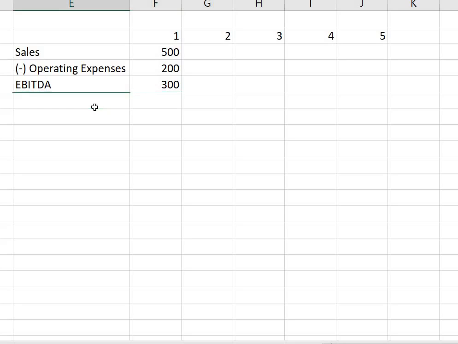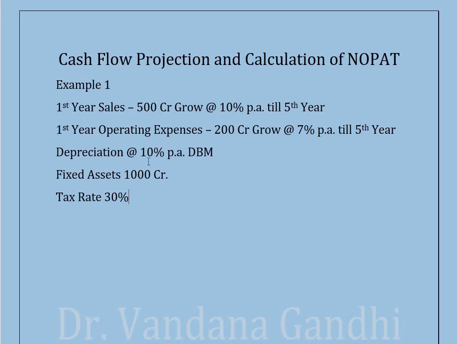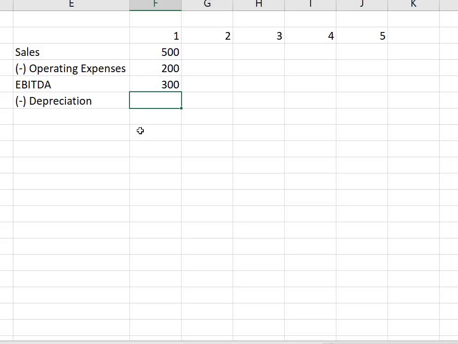We have to deduct, now we will be deducting depreciation from this EBITDA. The rate of depreciation that is given over here is 10% on the fixed assets, that is on 1000 crore. So 10% of 1000 crore is 100. This is my EBIT. So my EBITDA minus my depreciation is my EBIT.